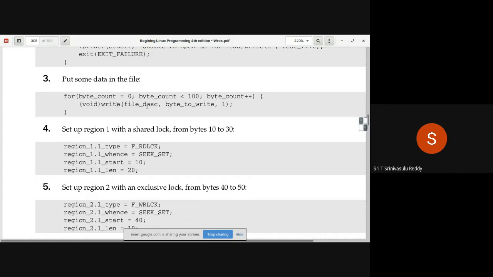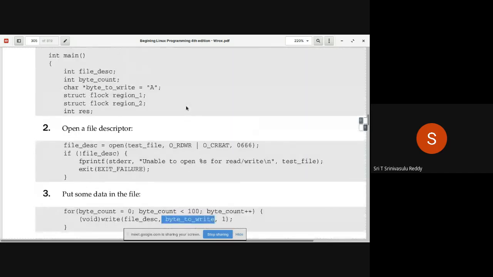So write of file descriptor, comma, byte to write. What is the data type of the byte to write? It should be a pointer. Because for the write system call, you have to provide the starting address of the array, right? From where the data is to be written. So you need to give the pointer to character. So that's the reason why, as you can see, char star byte to write is equal to